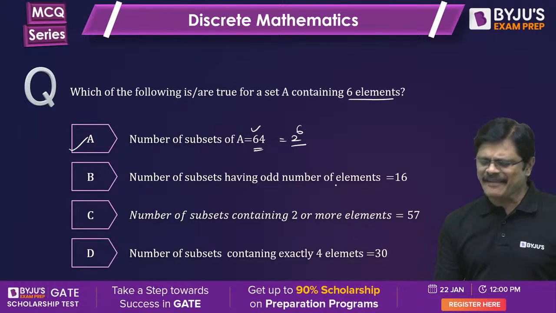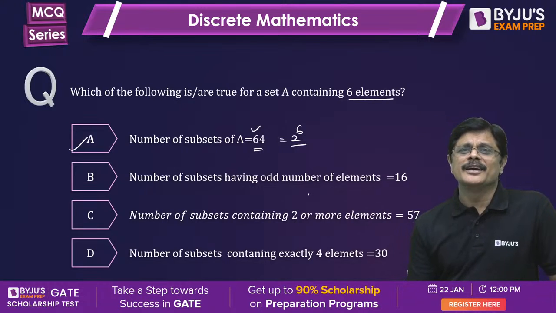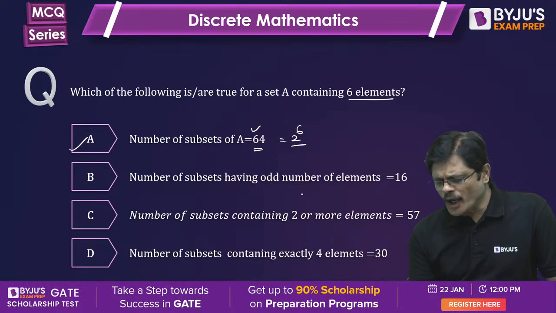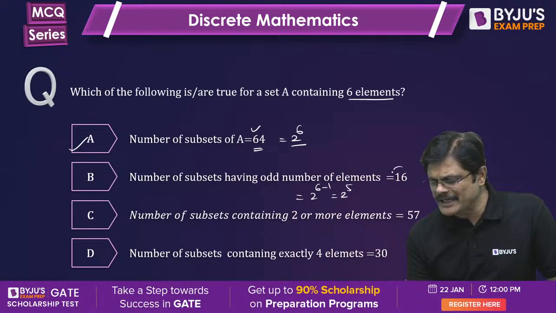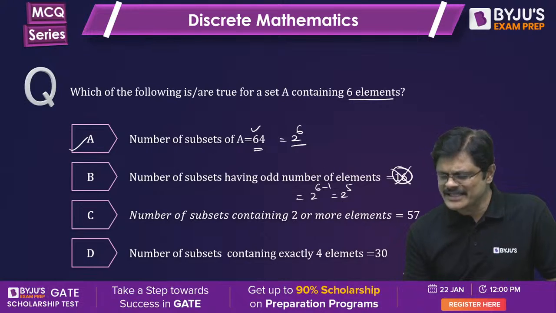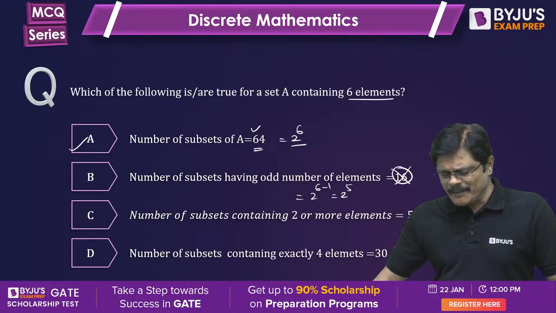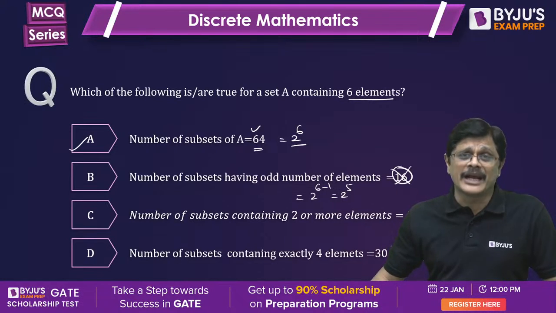Number of subsets having odd number of elements is actually 6C1 plus 6C3 plus 6C5, or you can say 2 power 6 minus 1, that is 2 power 5. 2 power 5 is 32, but here it is given as 16. That is wrong.